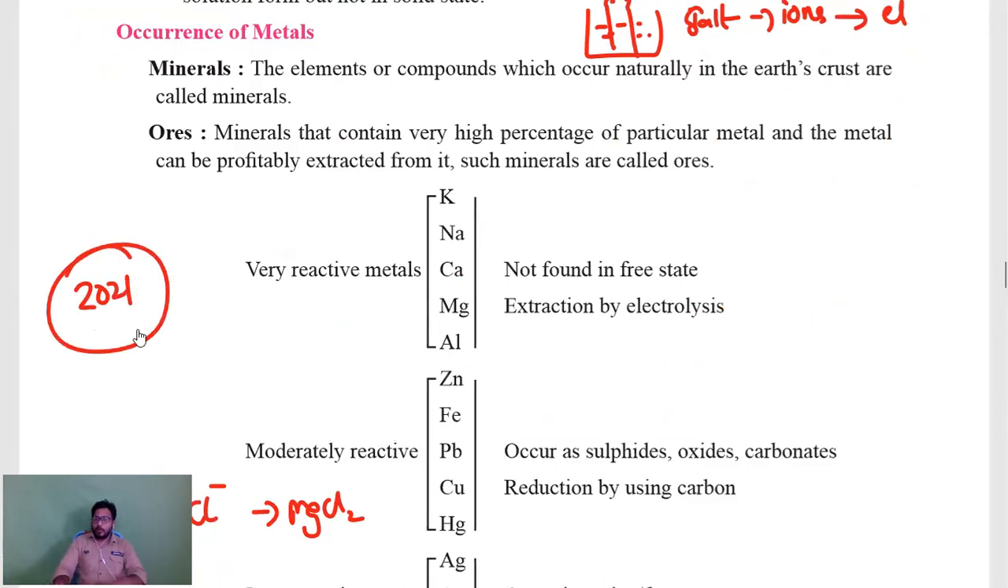So we can stop up to here. Occurrence of metals.